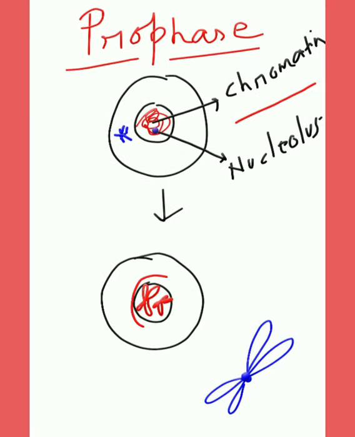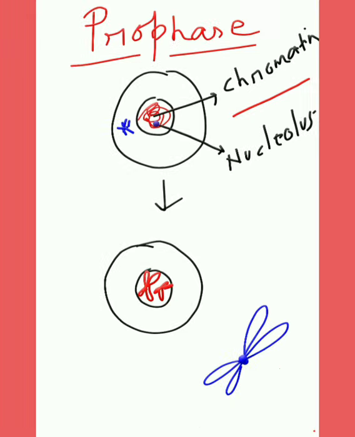Each chromosome thickens and becomes more visible and prominent. A chromosome consists of two arms called chromatids, joined at the center called the centromere.